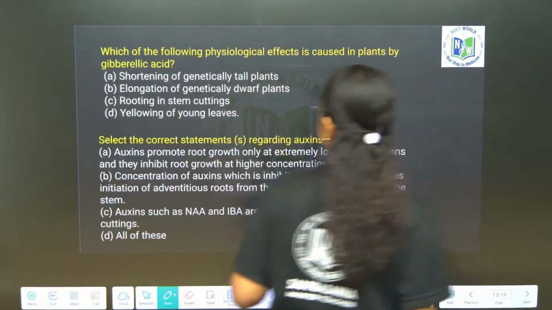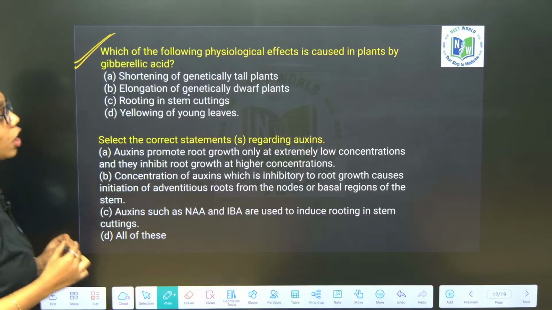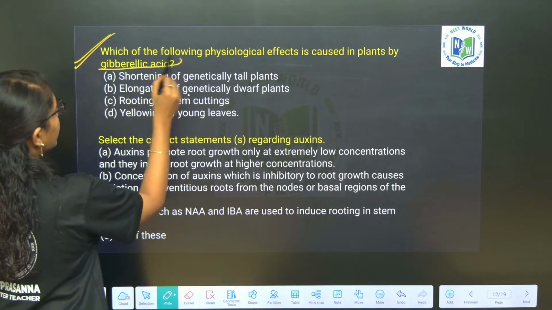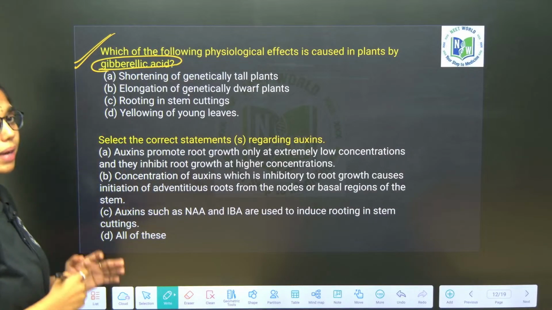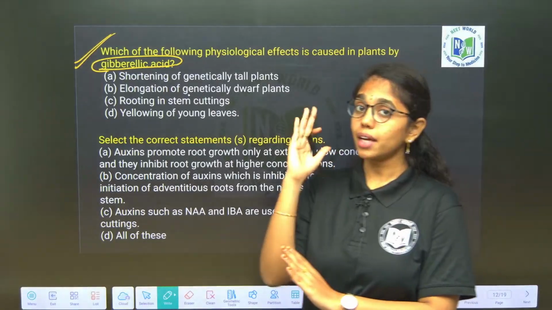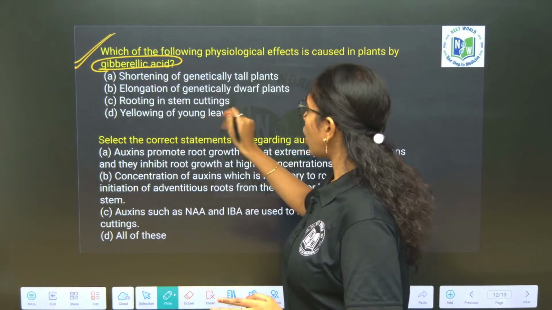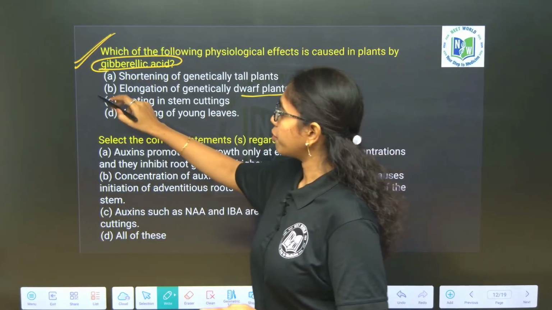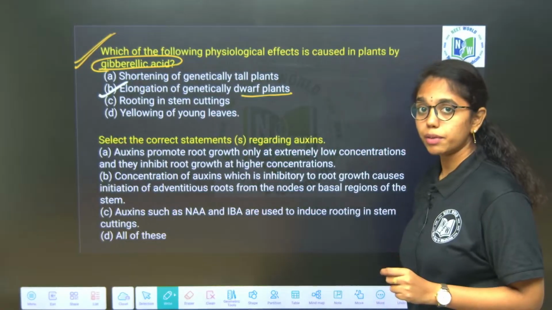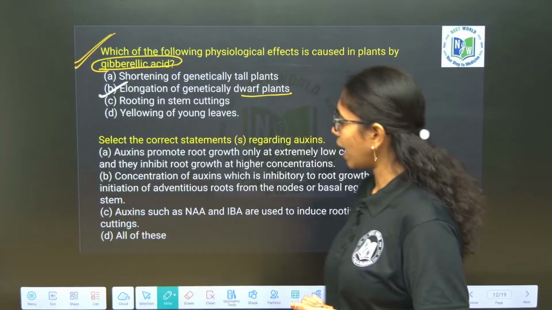Next question. This one you look into. Which of the following physiological effects is caused in the plants by gibberellic acid? Okay, gibberellic acid is primarily involved in what, ma? Elongation or increase in the length of the axis, which is nothing but elongation of genetically dwarf plants, that is option B. Okay, so gibberellic acid is primarily involved in what? Increase or elongation of genetically dwarf plants.